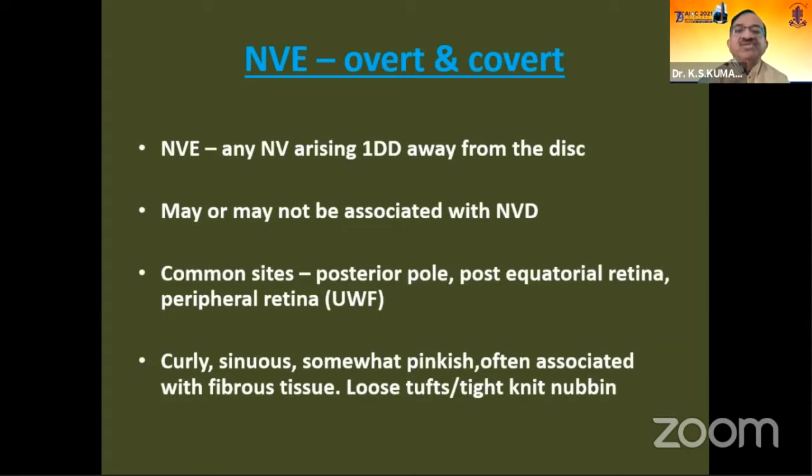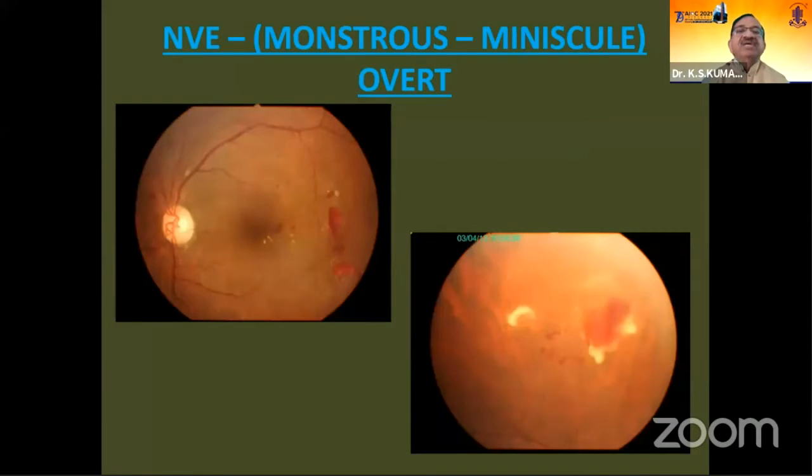It may or may not be associated with NVD. The common sites are the posterior pole, post-equatorial retina, and as depicted on the ultra-wide field fluorescein angiogram, even the peripheral retina. These are curly, sinuous, somewhat pinkish in color, often associated with fibrous tissue. They may be either loose tufts or they can form a tightly knit network. Now, they can vary, as I said, from monstrous to the minuscule, and diagnosing NVE in pictures such as these